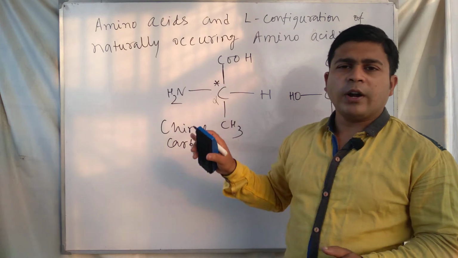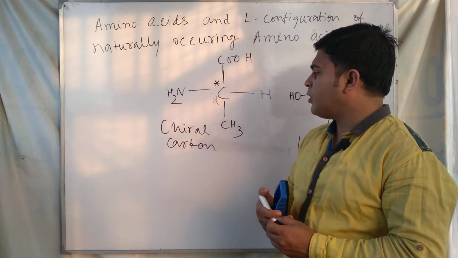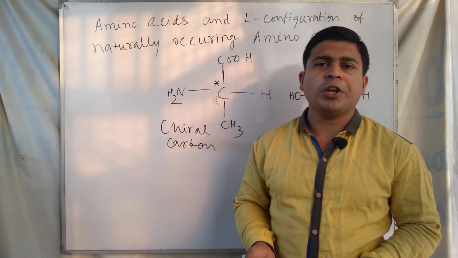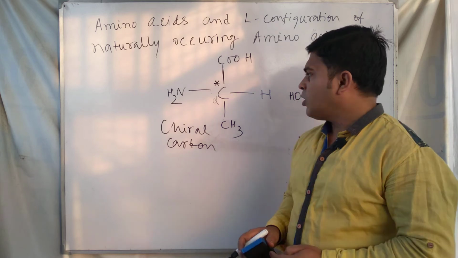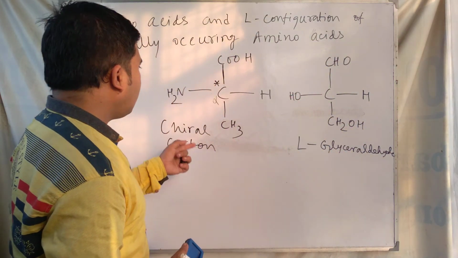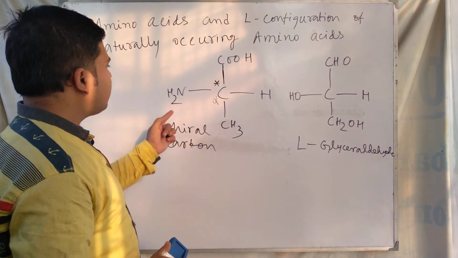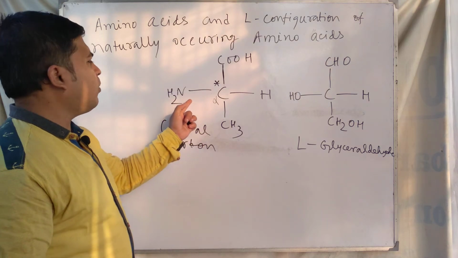They have one chiral carbon and 2 optically active isomers, and the configuration of naturally occurring amino acids is all L configuration. Like in L-glyceraldehyde, the amino acid is an L-amino acid. The NH2 group is present in the left hand side, so for this reason these are called L-amino acids.